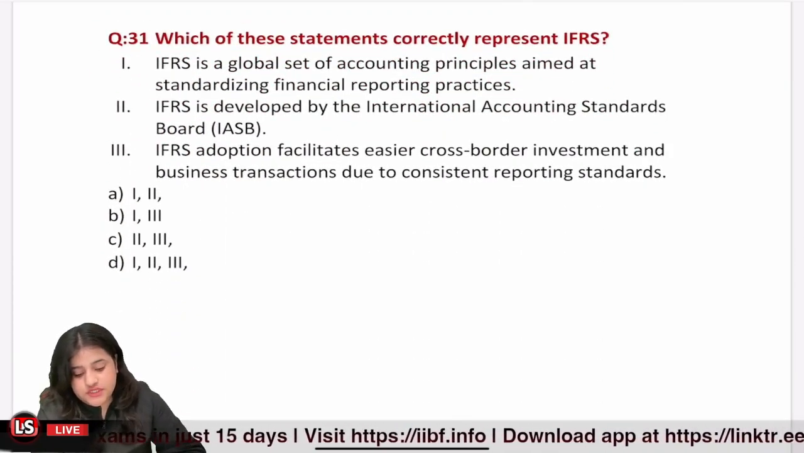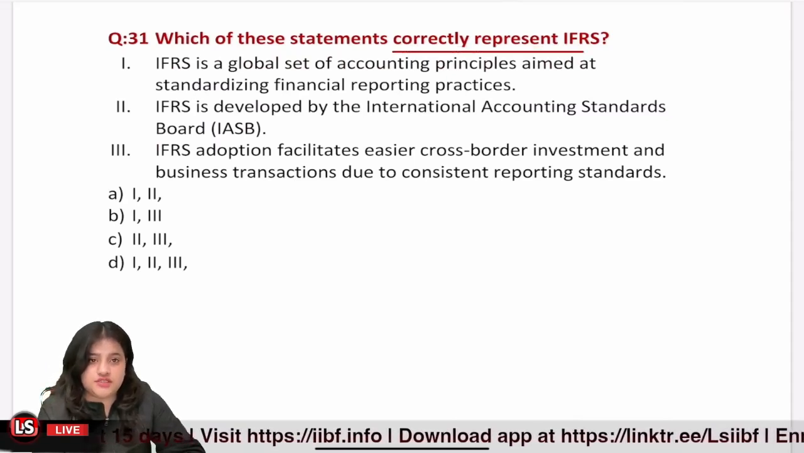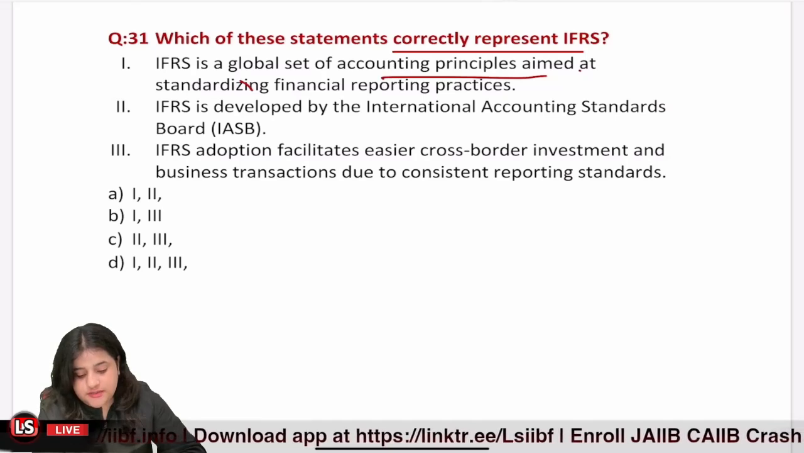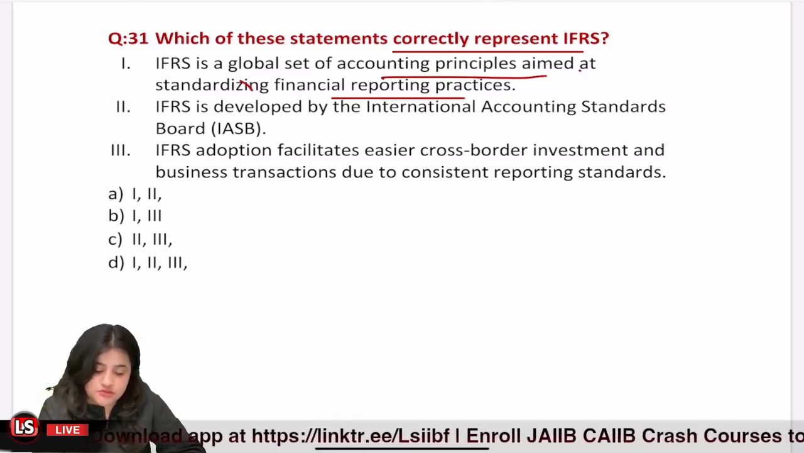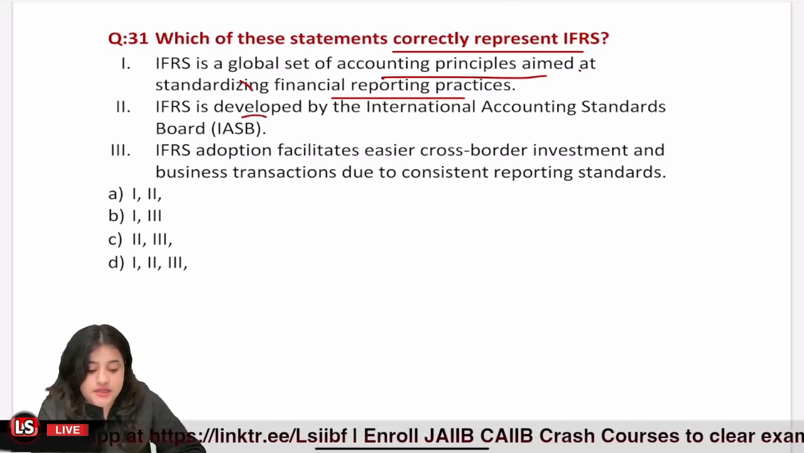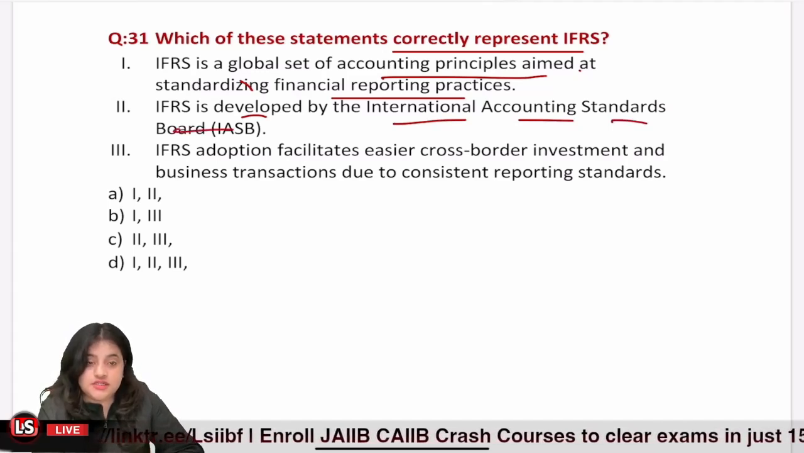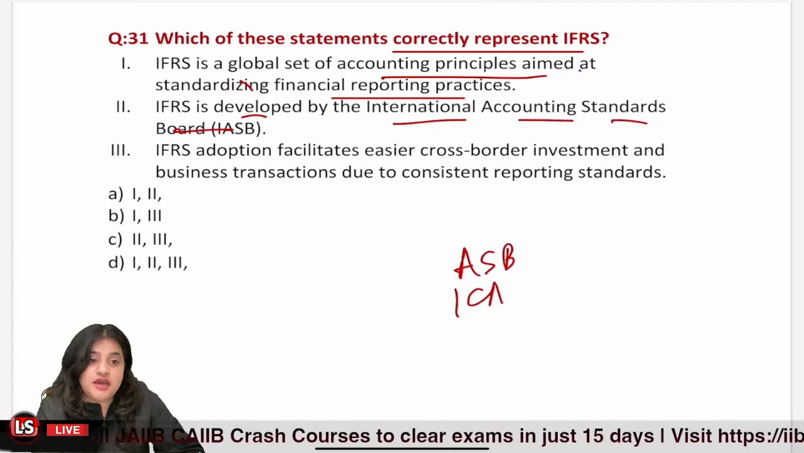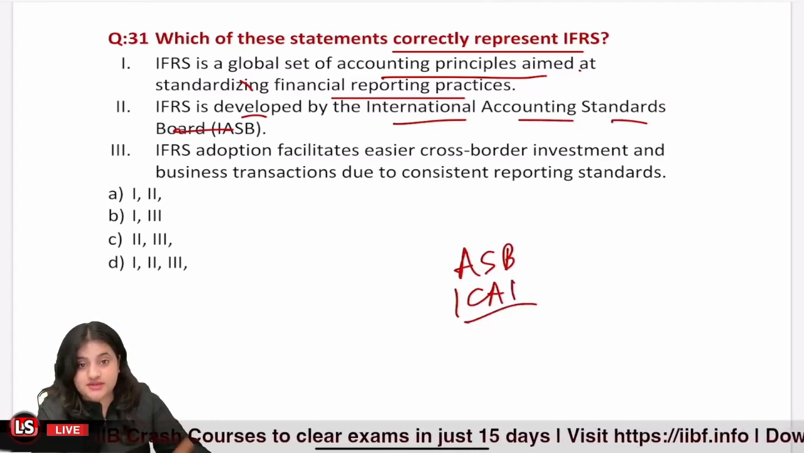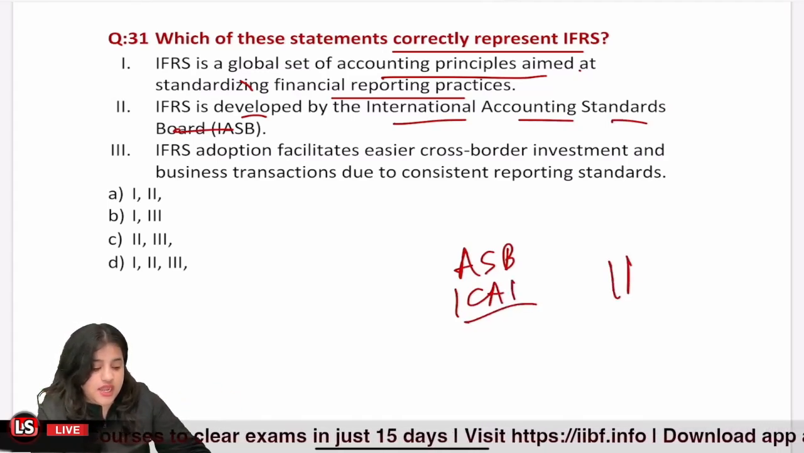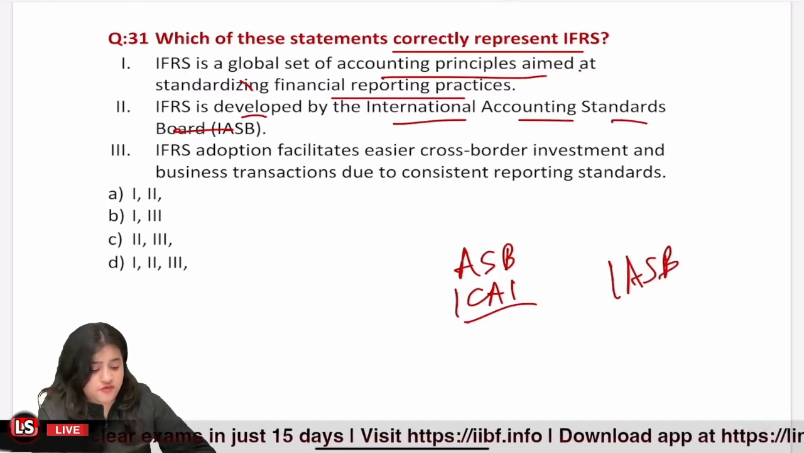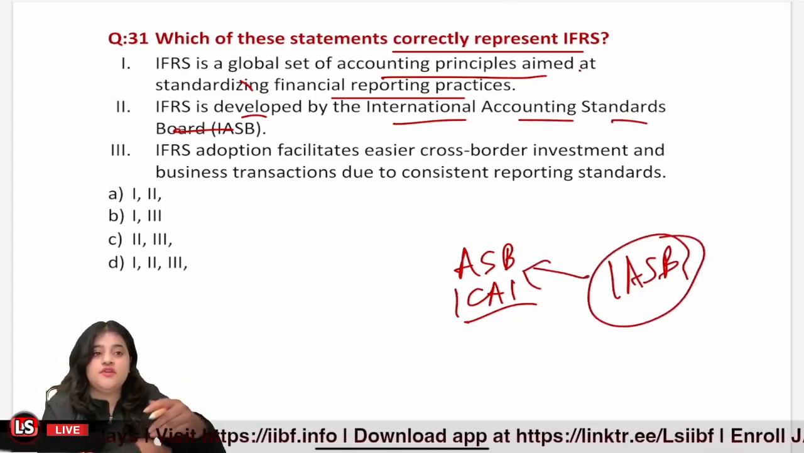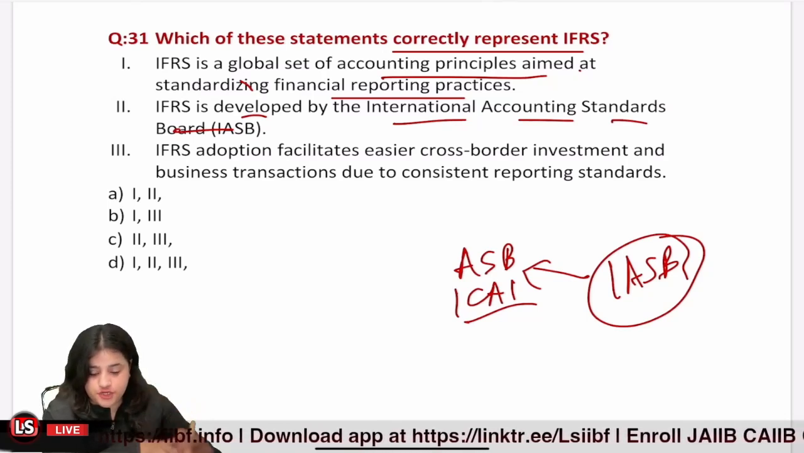Question 31. Which of these statements correctly represent IFRS? Now, IFRS is a global set of accounting principles aimed at standardizing financial reporting. True. IFRS is developed by International Accounting Standard Board. That is also correct. Like in India, we have ASB and ICAI who set the accounting standards. Globally, there is a body called IASB, inspired from whom we had ASB in India. Okay, so they developed the International Financial Reporting Standard.